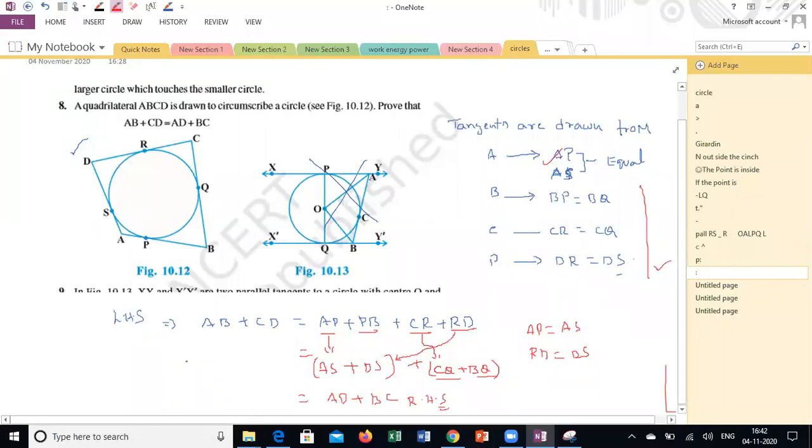I'm taking LHS and proving it equals RHS. Is it clear? If you're clear, we'll go to the next one. Yes, sir.